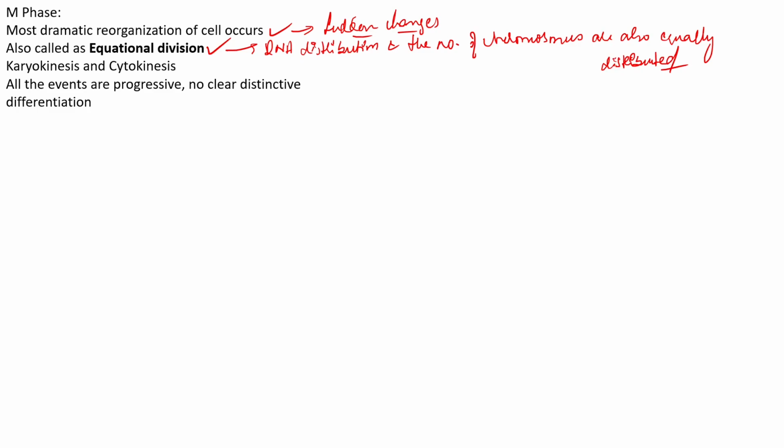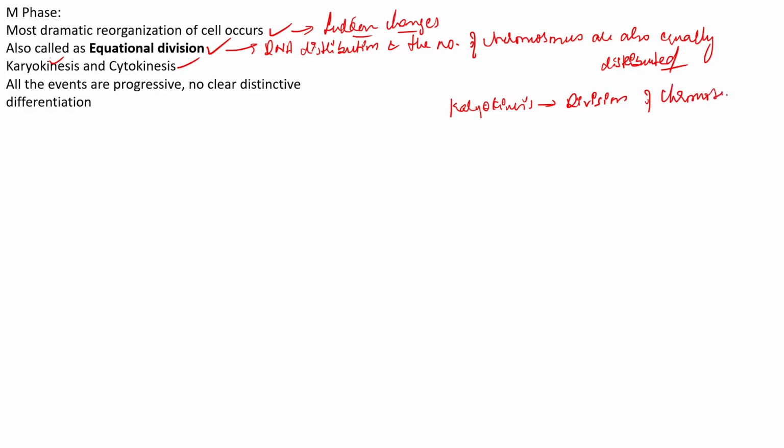Now in the M phase, there are two important events: karyokinesis, and one more, cytokinesis. In the case of karyokinesis, we see that there is a division of the chromosome.